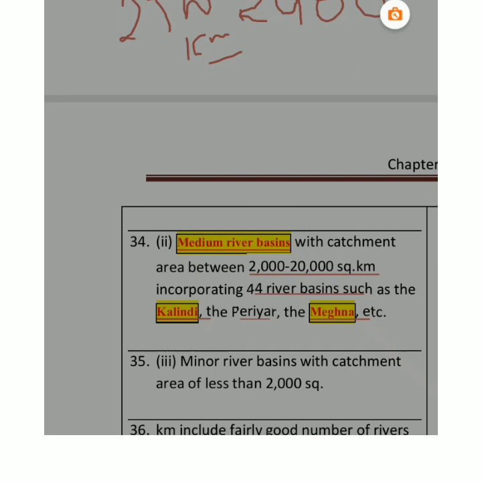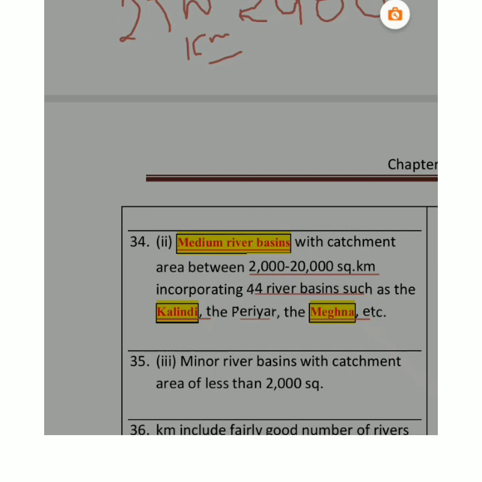So we have so many rivers which come under this minor river basin category. And mainly in these minor river basins, this is an area of very low rainfall. यहाँ पे बरसात बहुत कम होती है और इसीलिए इनका साइज बहुत बड़ा नहीं होता, right?